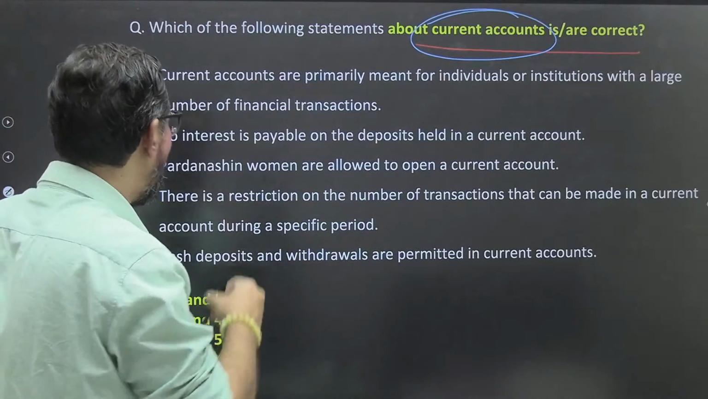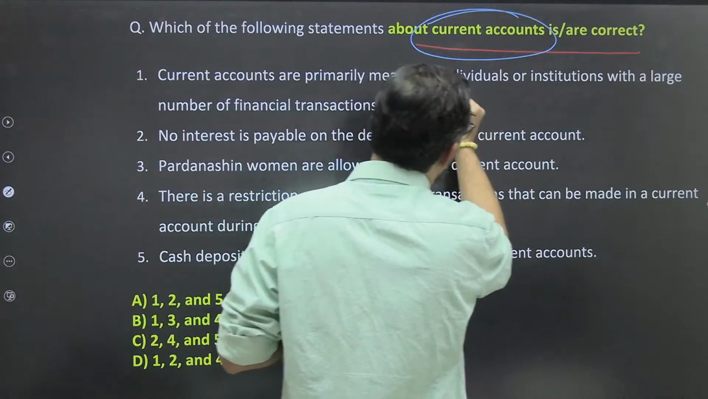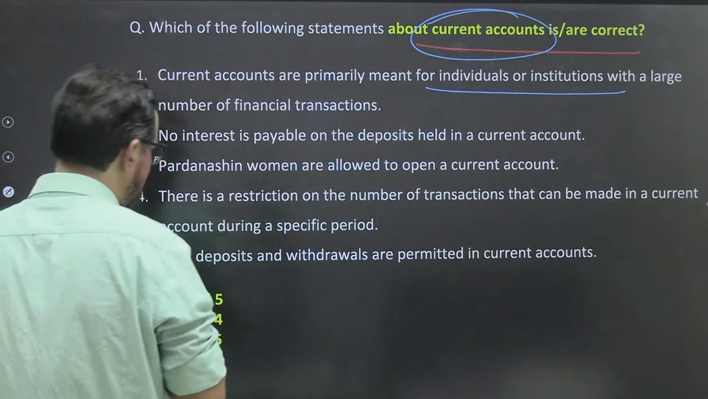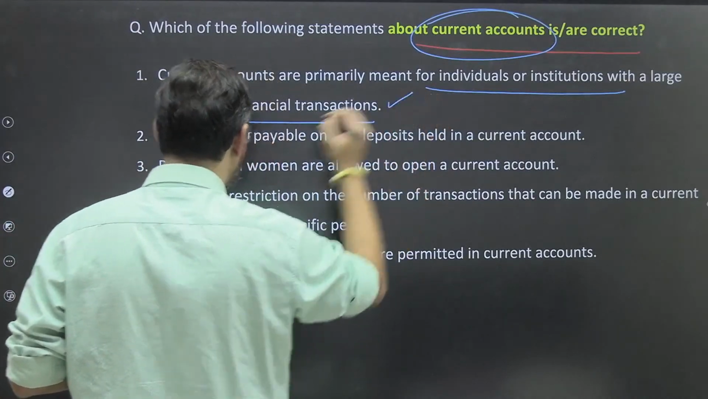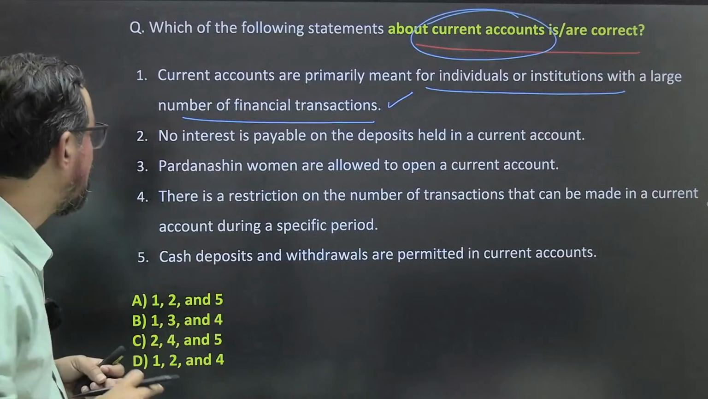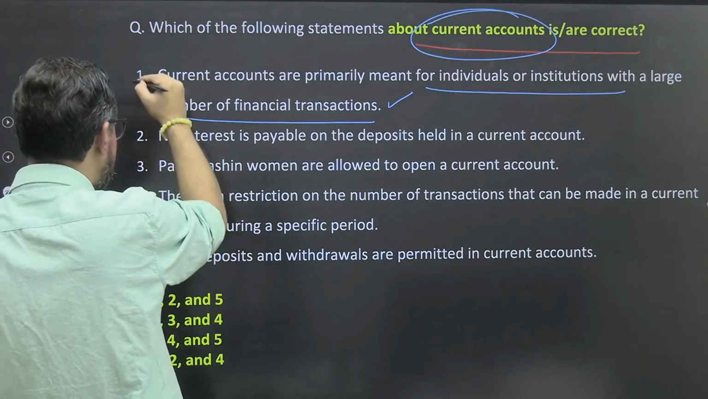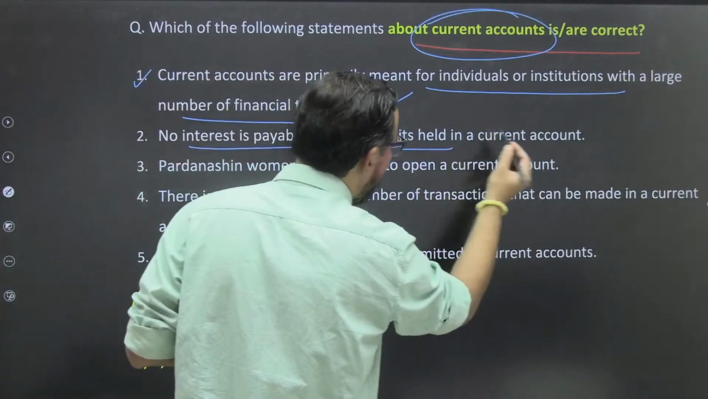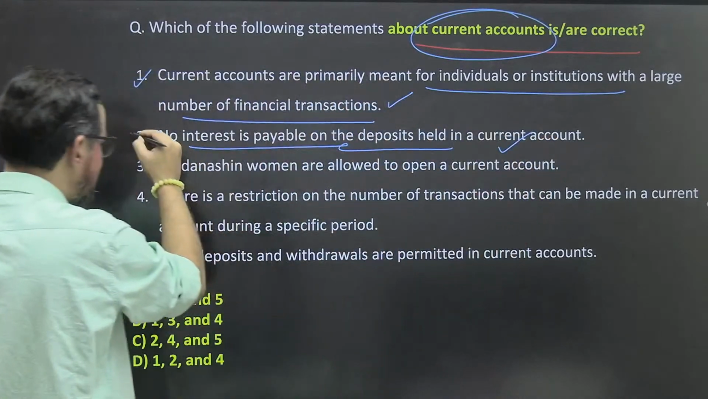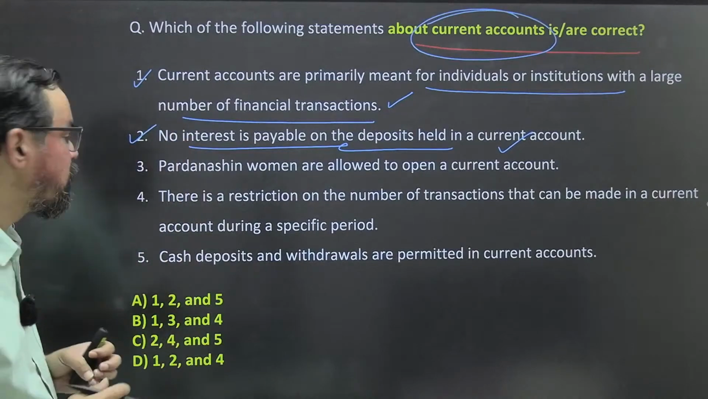Okay. So current accounts are primarily meant for individuals or institutions with a large number of financial transactions. So the first statement is true. No interest is payable on the deposit held in a current account. Again, the second statement is also correct here.